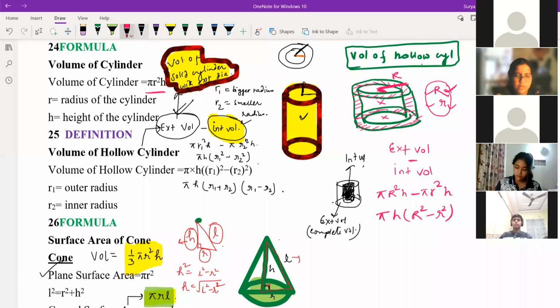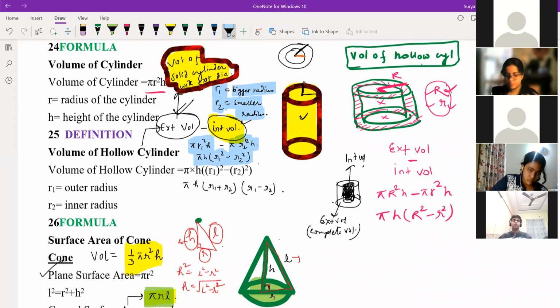Yes. The same thing I've written here also. See, children, so pi r1 r2, I'm writing here, instead of capital R I've taken small r. So pi r1 square h minus pi r2 square h, where r1 is the bigger radius and r2 is the smaller radius. So pi h common, you take r1 square minus r2 square. So this is the formula for the volume of a hollow cylinder.